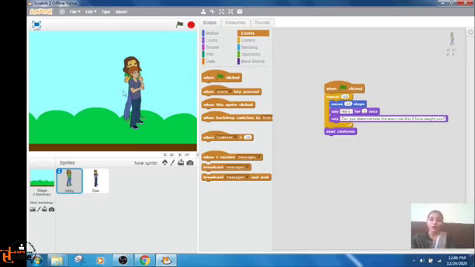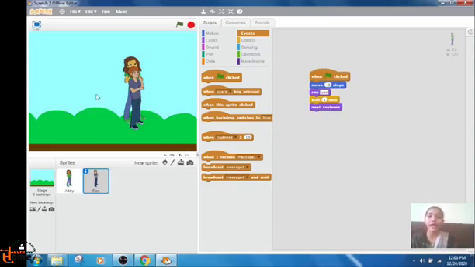Have you understood how the scripts will be written separately for both the sprites, and how the script will run? If we have selected the green flag click, then it will work on clicking the green flag, otherwise we will have to click on the blocks. Have you understood how you will write the script separately for both the sprites, how you will change the rotation style, what the dimensions of the stage are, what a backdrop is, what a background is? We have learnt all these things till now.